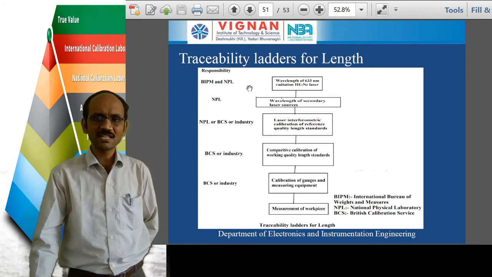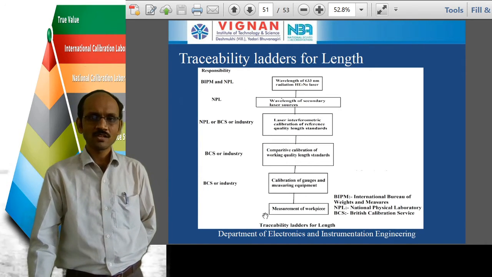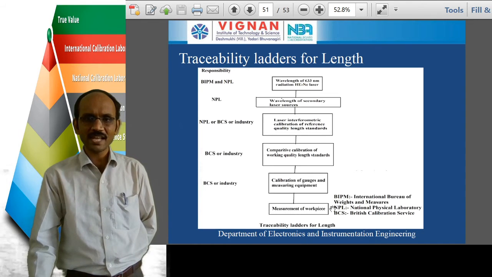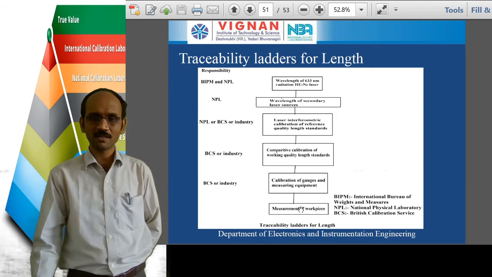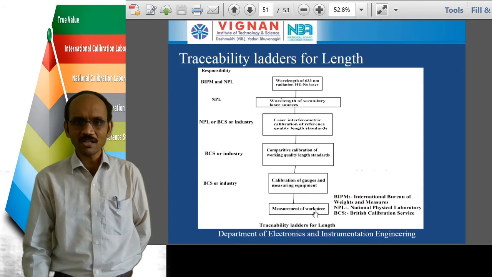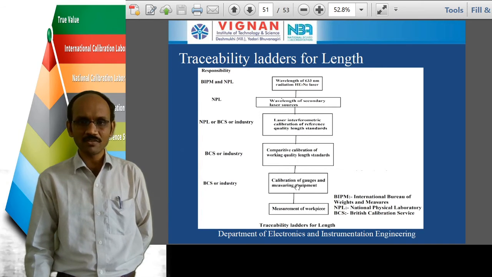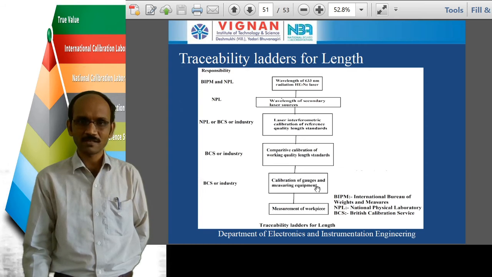So this is the traceability ladder for length. So measuring the length, here the bottom will be taken as the measurement of workpiece. We are going to be measuring that workpiece here. After measurement of workpiece, we are going to be testing the result with that of the calibration of gauges and measuring equipment. Okay.